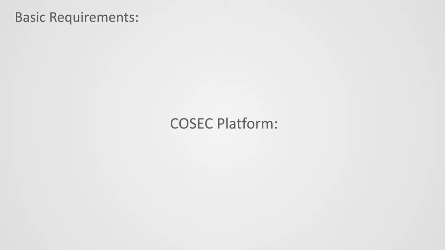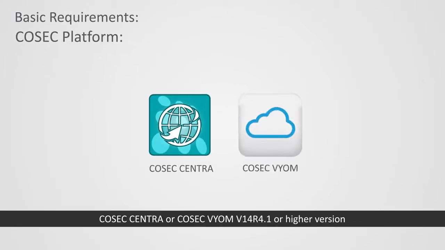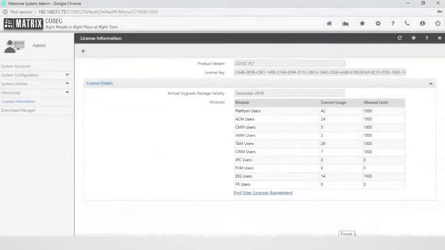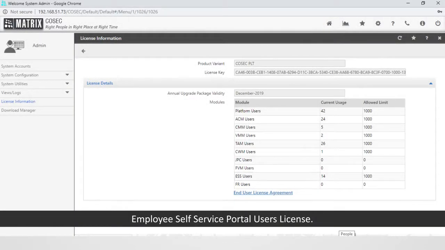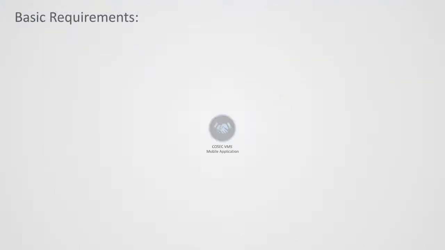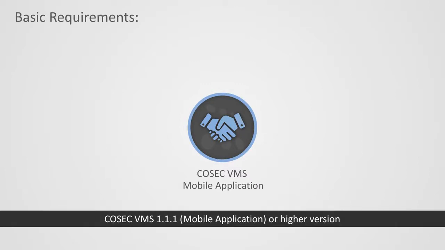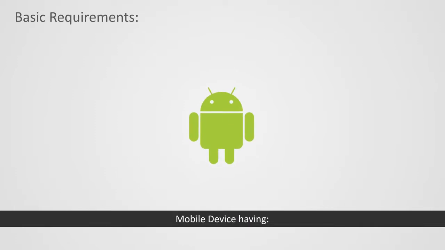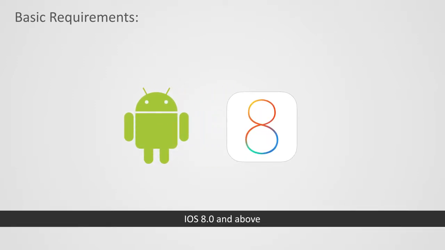Basic requirements: COSEC Platform, COSEC Centro or COSEC VMS v14r4.1 or higher version. Employee Self-Service Portal Users License, Visitor Management Users License, COSEC VMS 1.1.1 Mobile Application or higher version. Mobile device having Android 6.0 and above or iOS 8.0 and above. Let us go through the configuration now.